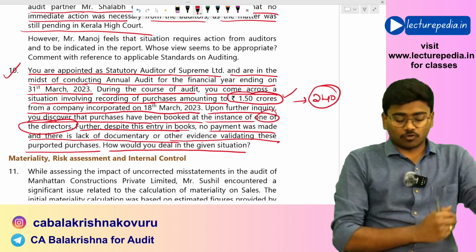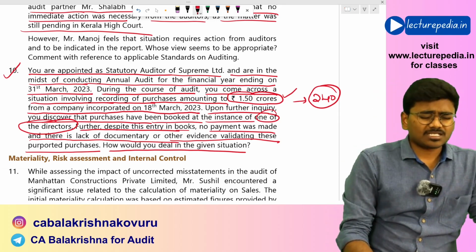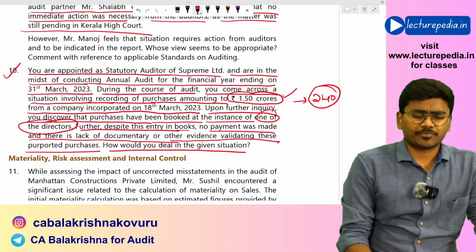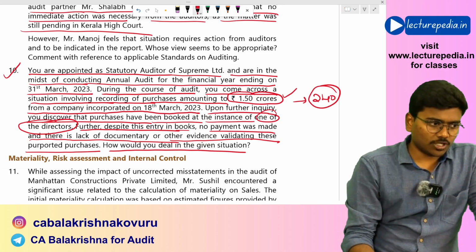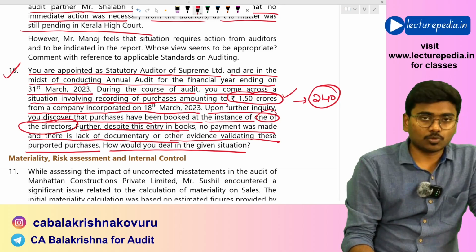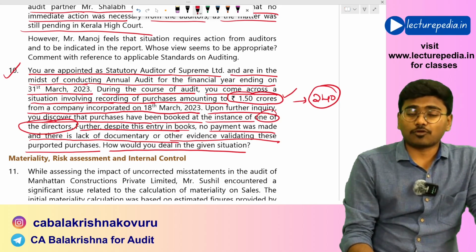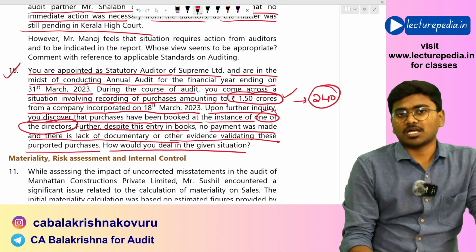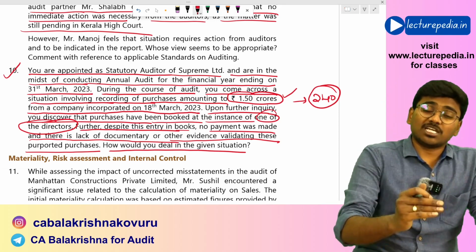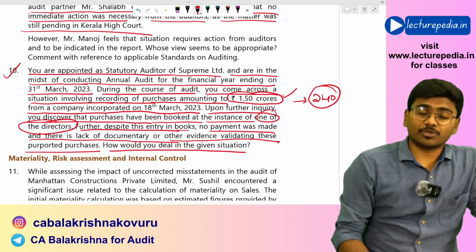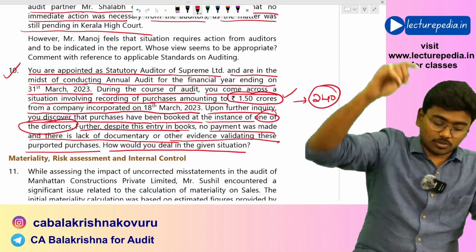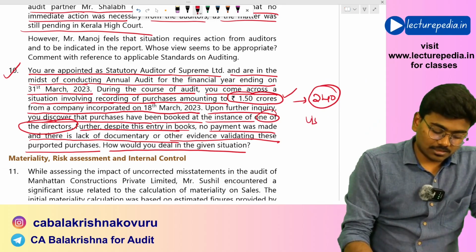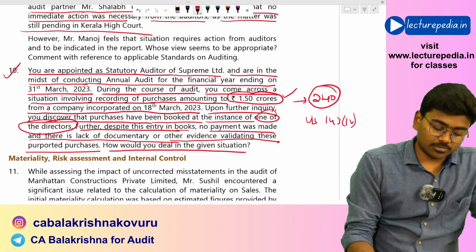Now, as per SA 240, and as per Companies Act 2013, section 143, subsection 12, if at all there is any fraud against the company by its officers or employees, and the amount involved in the fraud is more than 1 crore rupees, you need to communicate the same to the central government. So reporting under section 143 subsection 12 comes into picture.